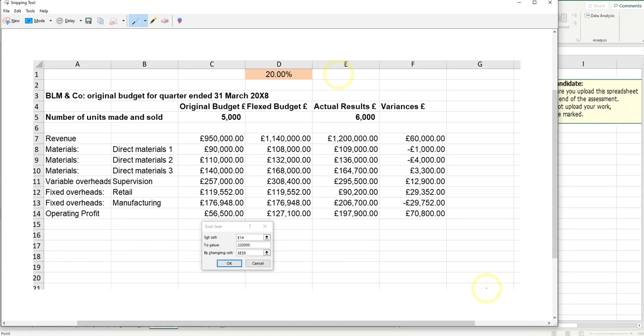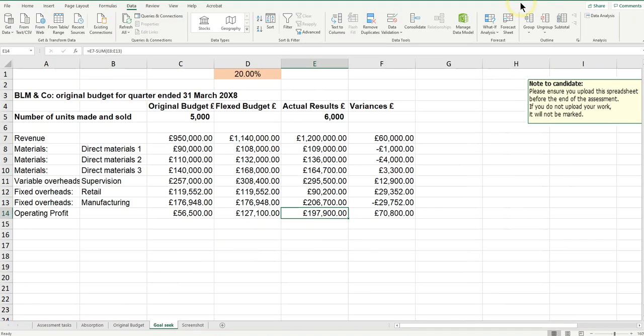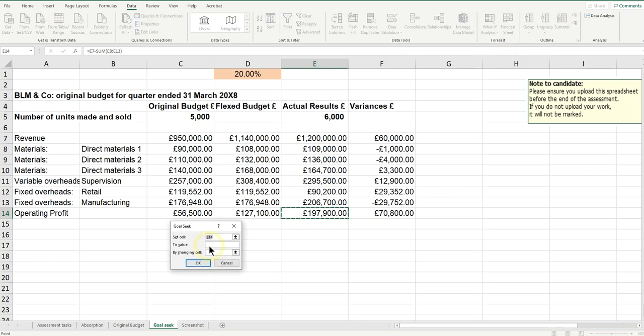Now I'm just going to leave that screenshot parked. If you've done print screen, you won't see anything happen because it's being held. This is why it goes a bit funny at this point. So let me just cancel the goal seek. If you get, as I did, in a little bit of a mess, and between doing the print screen you lose your goal seek, that's absolutely fine. I'm just going to go ahead and do that goal seek again. I'm safe in the knowledge that that print screen is still sitting there on my clipboard.